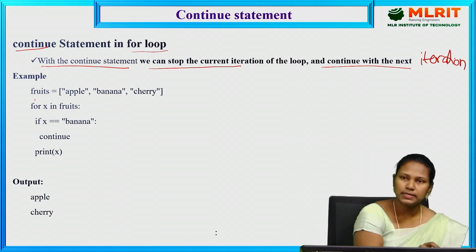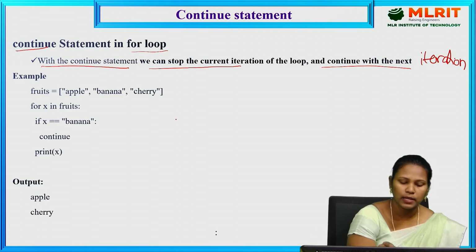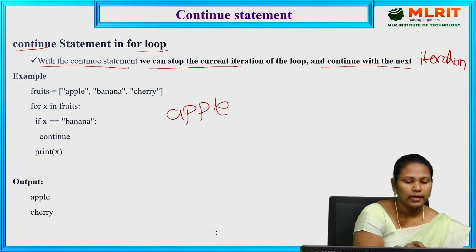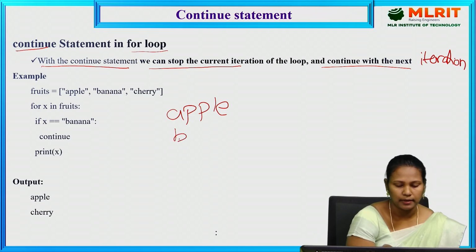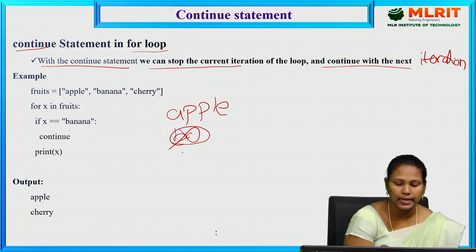So, the same example here also. So x in fruits. If x equal to banana, continue. The first x value is apple. It prints that. And the x value is updated as banana. So banana equal to banana means it does not print that value. Again the loop is incremented, it goes to the loop and the x value is updated as cherry.